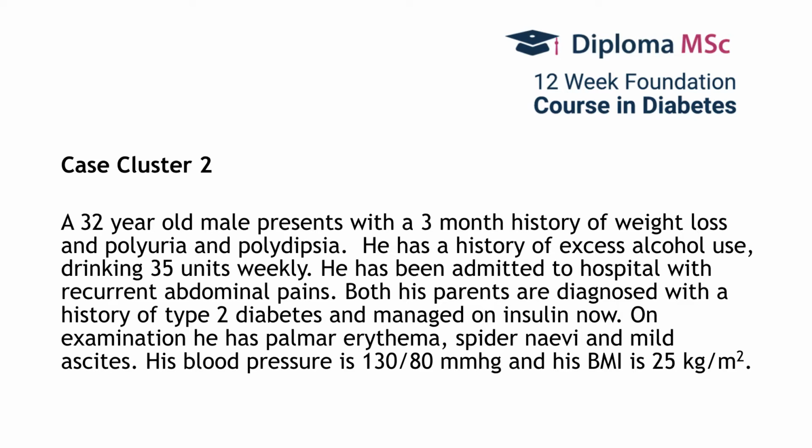Both his parents are diagnosed with type 2 diabetes and are now managed on insulin. On examination, he has features of chronic liver disease, or actually liver failure, as he has mild ascites, pedal edema, and pulmonary edema. His blood pressure is 130 over 80 mmHg and his BMI is 25 kilograms per meter square.